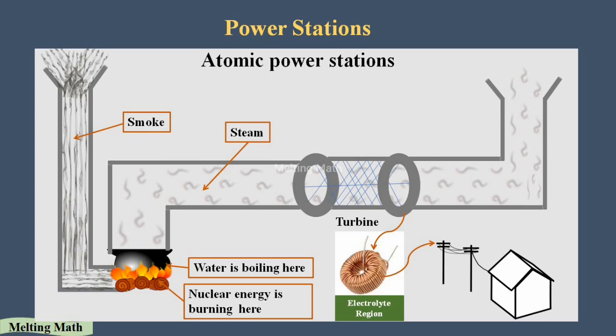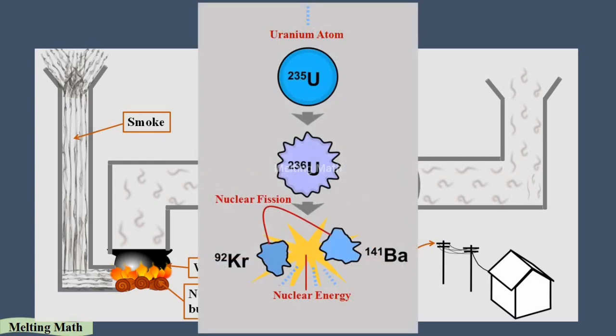We also call it a what? Nuclear power stations. Here the nuclear energy is converted into mechanical energy and then the electrical energy. This is also similar to the thermal power stations. There we get the steam from burning of gas or coal in the thermal power station, but here we get the steam from boiling of water with the help of nuclear energy. As I said, nuclear energy is nothing but when we split the uranium atom, energy is produced. That's called the nuclear energy. The splitting of the uranium atom process is called the fission of a uranium atom.